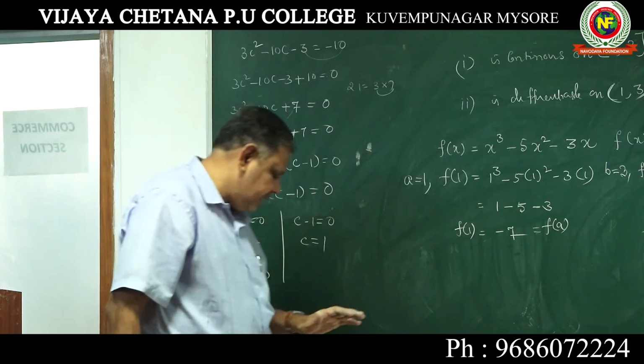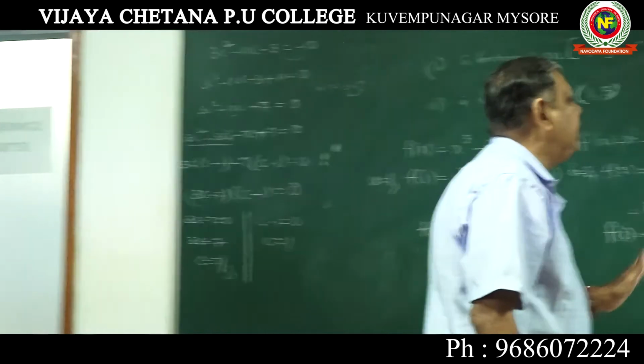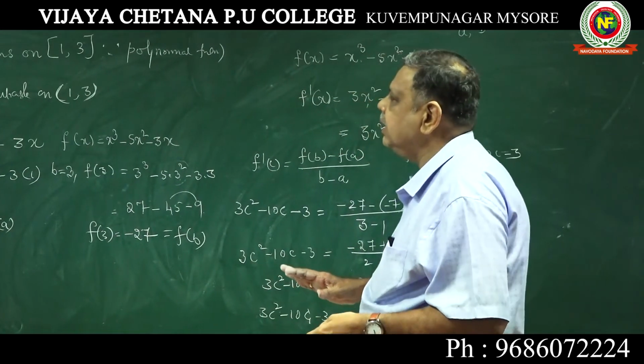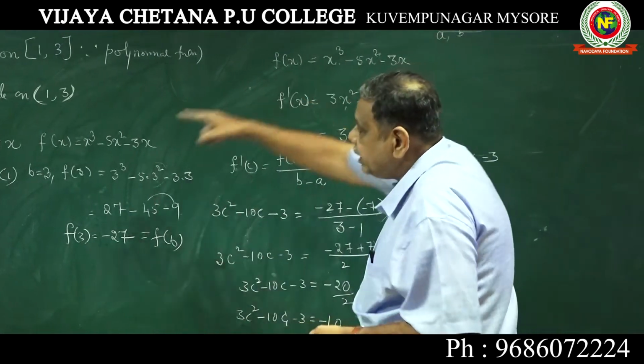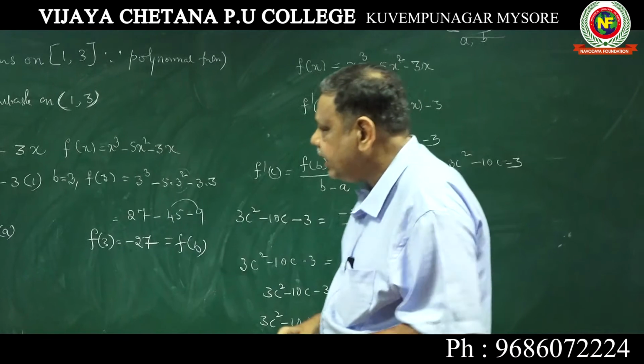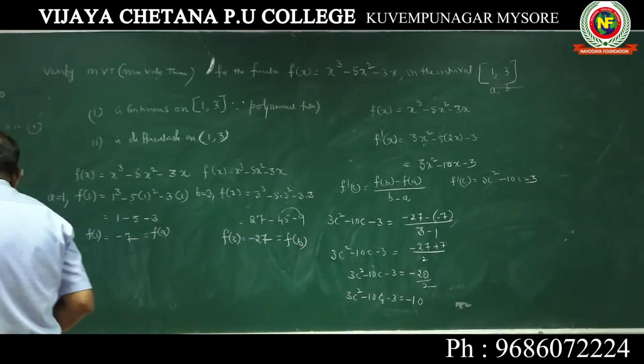Now you should be extra careful while doing this problem. You have to check whether both values of C are covered under this interval. The one is C is equal to 7 by 3.